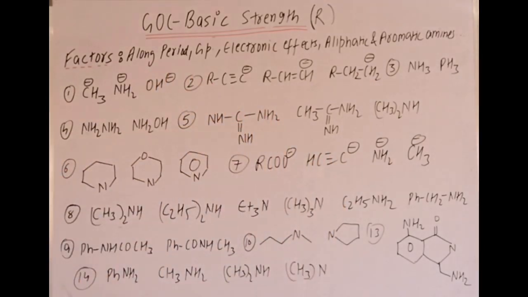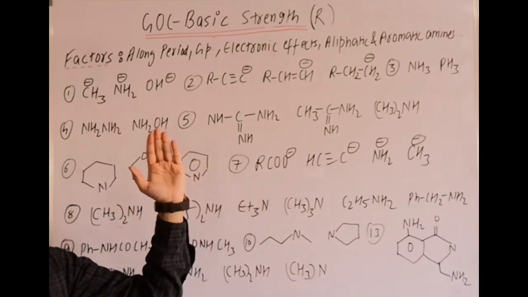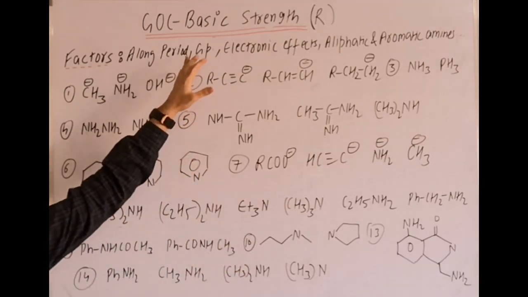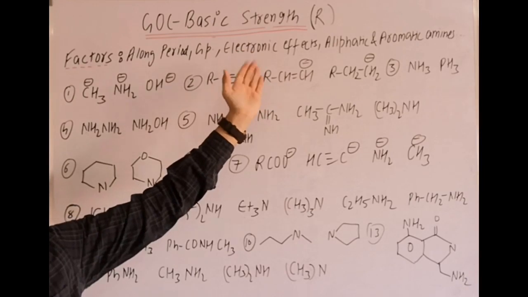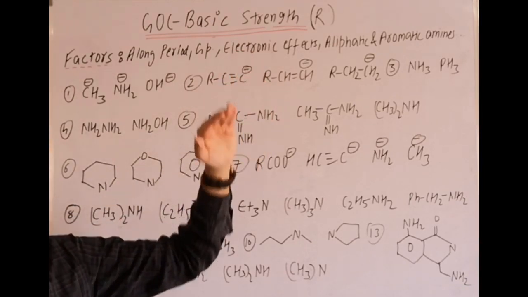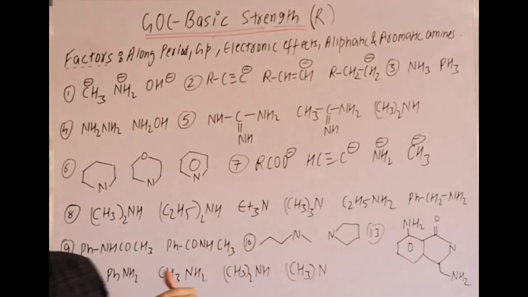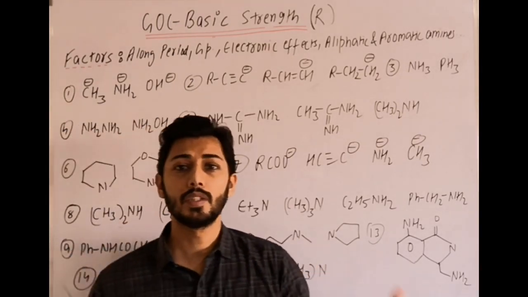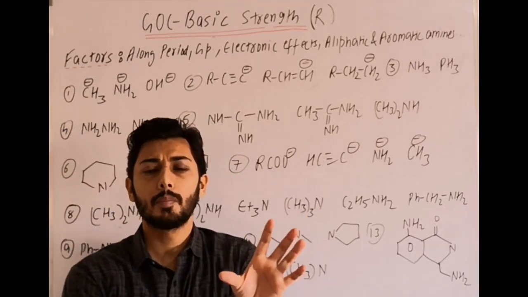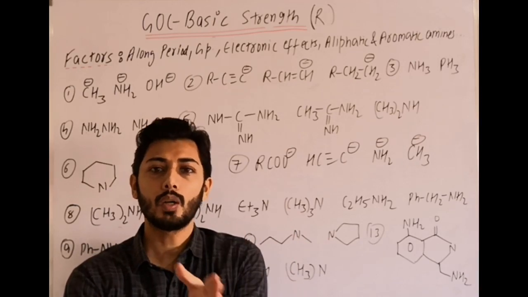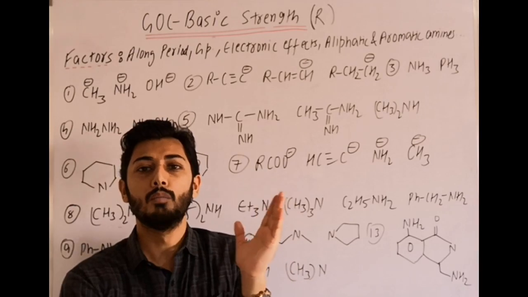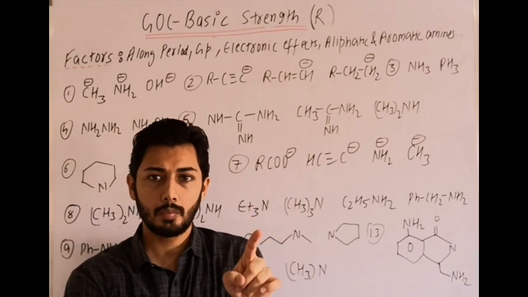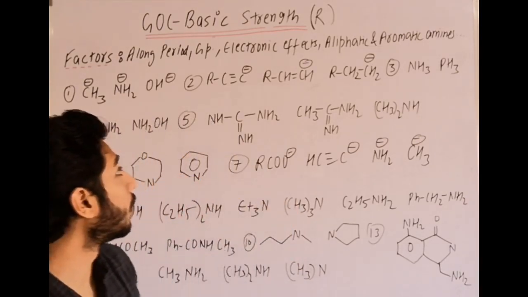So factors like along the period trend, if you remember, as we go from left to right along the period, basic strength decreases. Top to bottom along the group, it decreases. Electronic effects: the more the electron withdrawing effects, the lesser the basic strength. The more the electron releasing effects, the more the basic strength. Then generally we represent basic strength by Kb or pKb. The more the value of Kb, the more the basic strength. The more the value of pKb, the lesser the basic strength of the given compound.